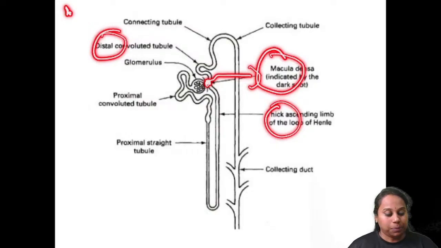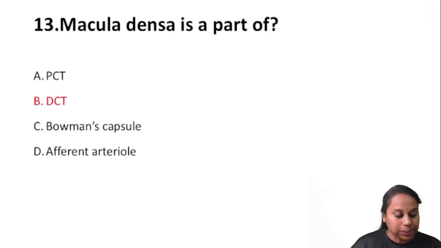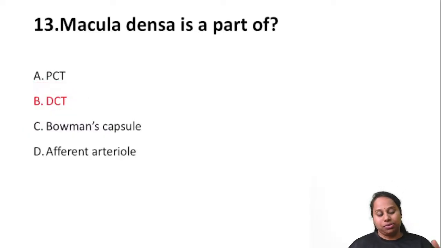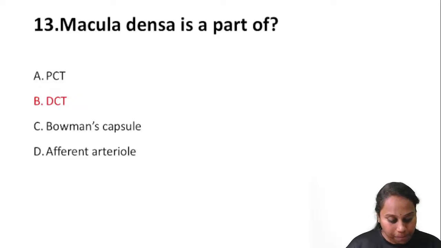Macula densa. This is the anatomy of these cells. So macula densa is a part of, yes, it's present on the first part of the distal convoluted tubule, or the junction between the thick ascending limb and the DCT. So here we can go with distal convoluted tubule.